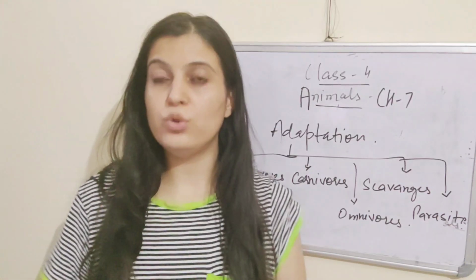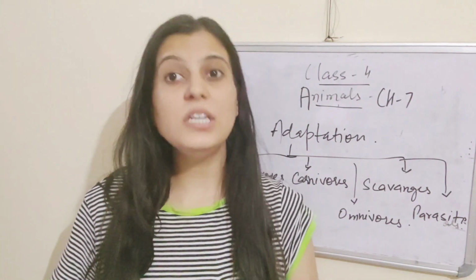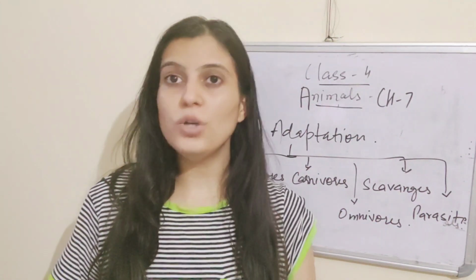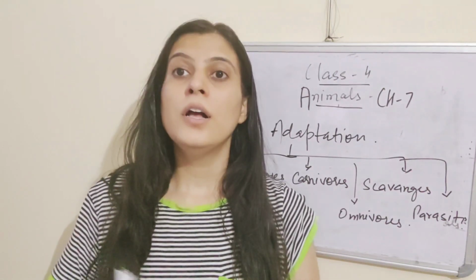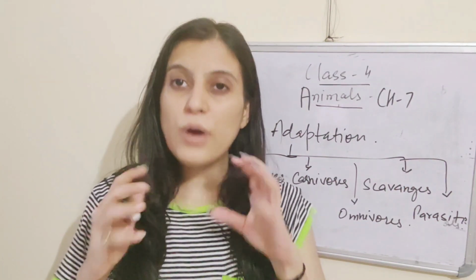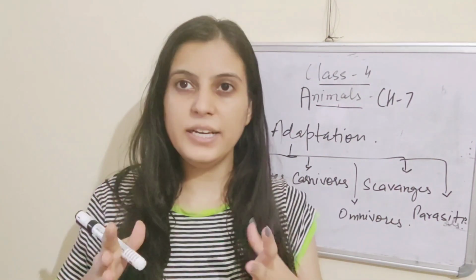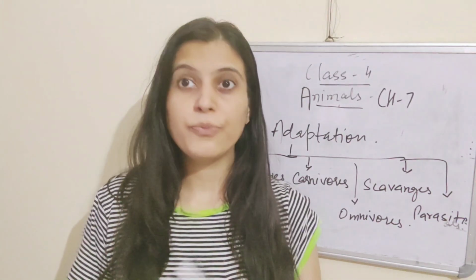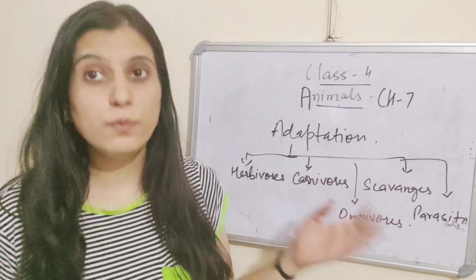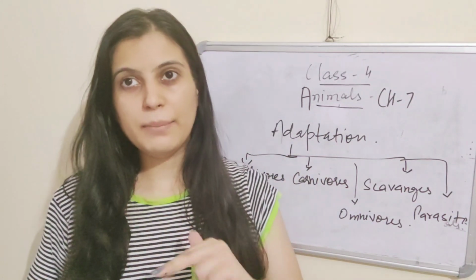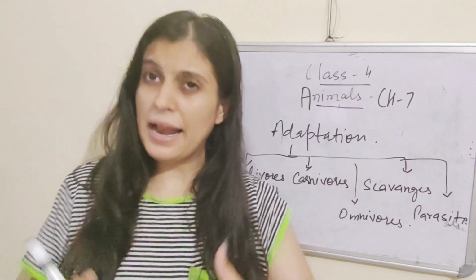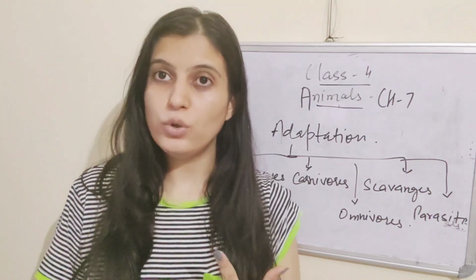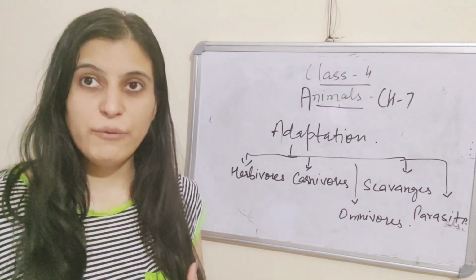Next one is carnivores. Carnivores are the animals which eat other animals. They do not eat plants, they eat other animals. For example, lion and tiger are all carnivores. You have seen that they have very pointed teeth, which helps them in piercing and tearing the flesh of the prey. Next one is omnivores. Omnivores are those animals which eat both plants and animals. For example, monkeys, apes, and human beings are also omnivores.